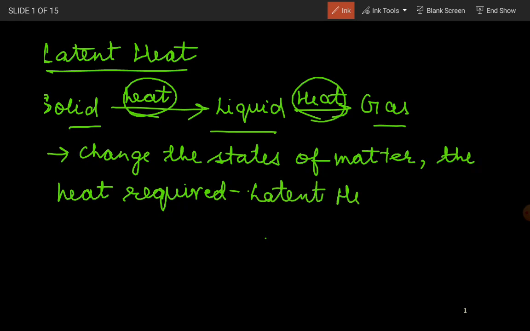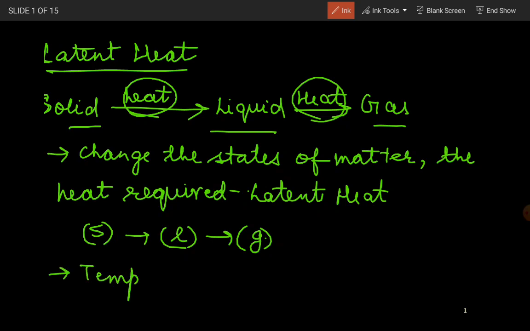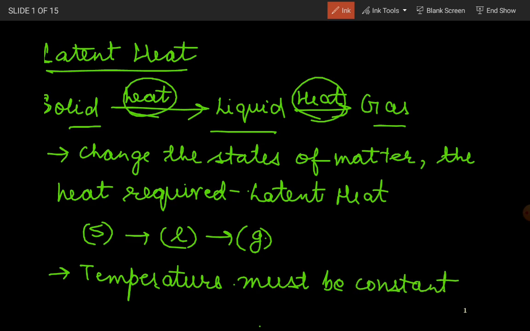In other terms, we can say that if we have to convert something solid into liquid, and if we have to convert the same thing into gas, the amount of heat that we will be requiring is the latent heat, provided one thing very common, that the temperature must be constant. What does this mean? It means that when solid is converted into liquid, if this is at x degree Celsius, this should also be at x degree Celsius.